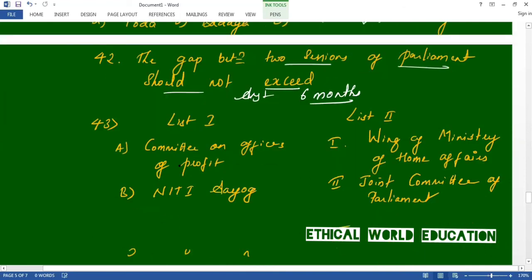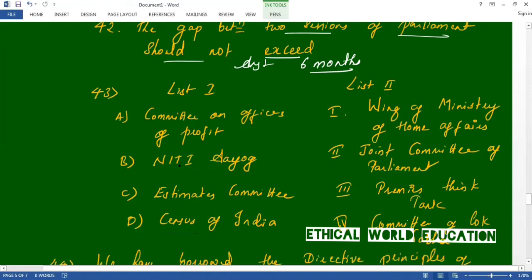Next one is 43rd question. Match the following. That is list 1, you have to match with list 2. Committee on offices of profit is related to Joint Committee of Parliament. Next one is Niti Aayog. Niti Aayog is related to Premier Think Tank.